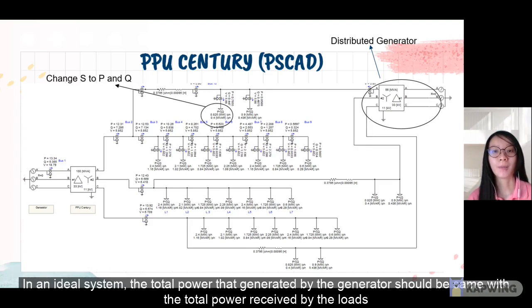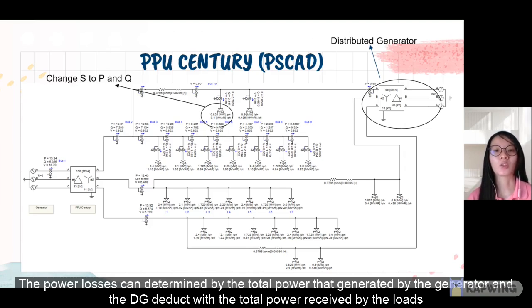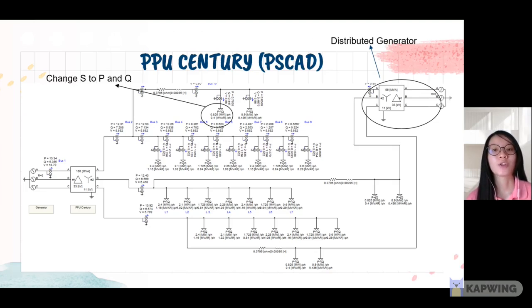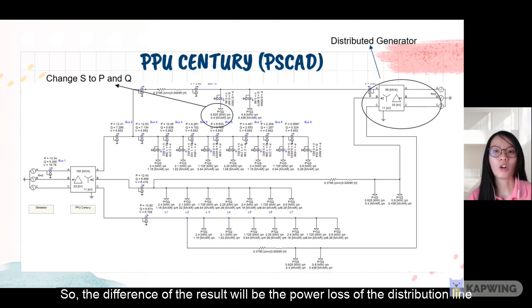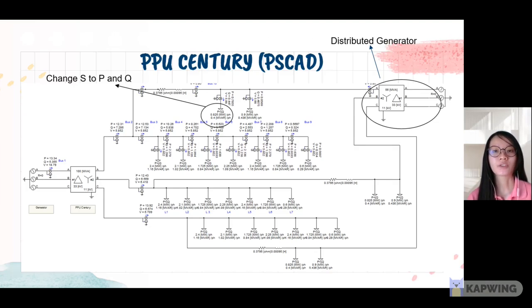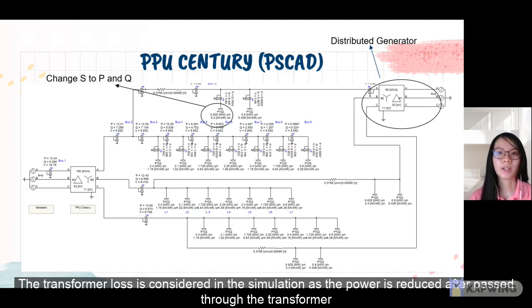In an ideal system, the total power generated by the generator should be the same as the total power received by the loads. The power losses can be determined by the total power generated by the generator and the DG, deducted by the total power received by the loads. So the difference of the result will be the power loss of the distribution line. The transformer losses are considered in the simulation as the power is reduced after passing through the transformer.